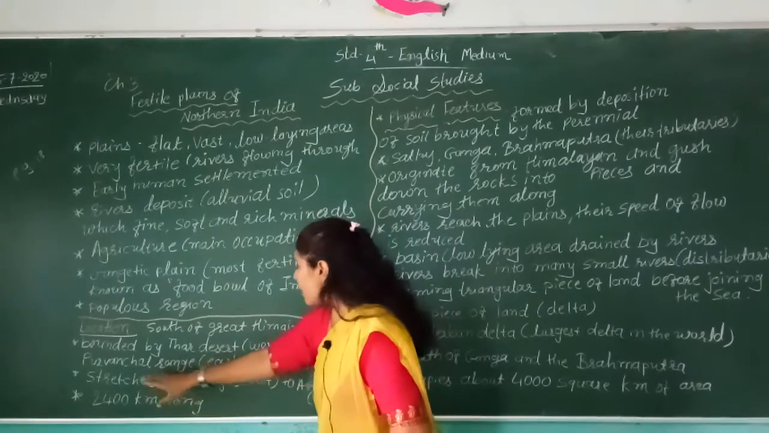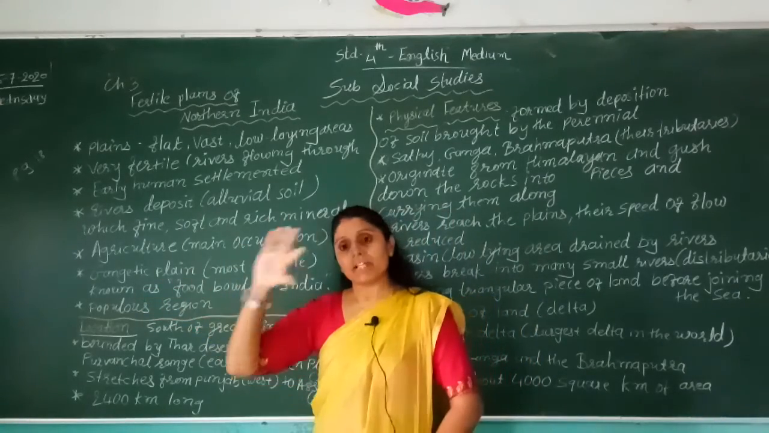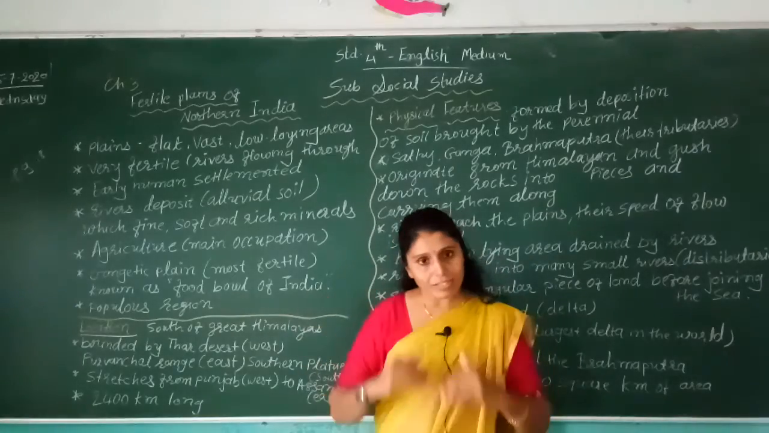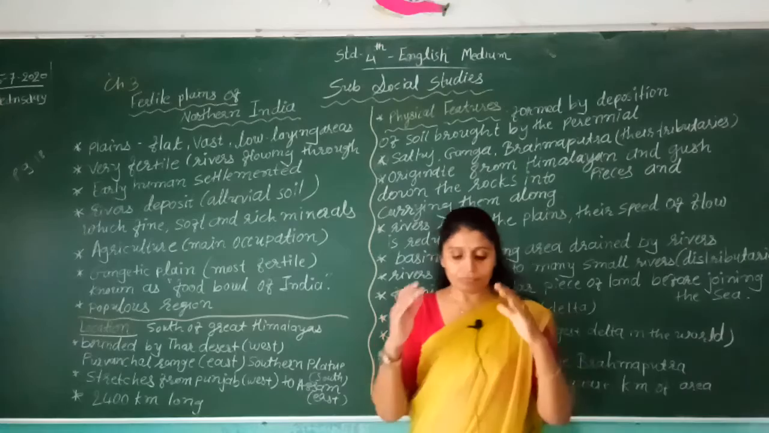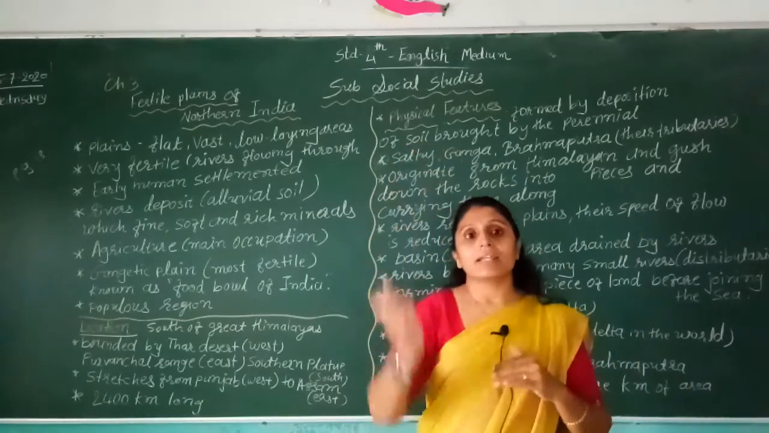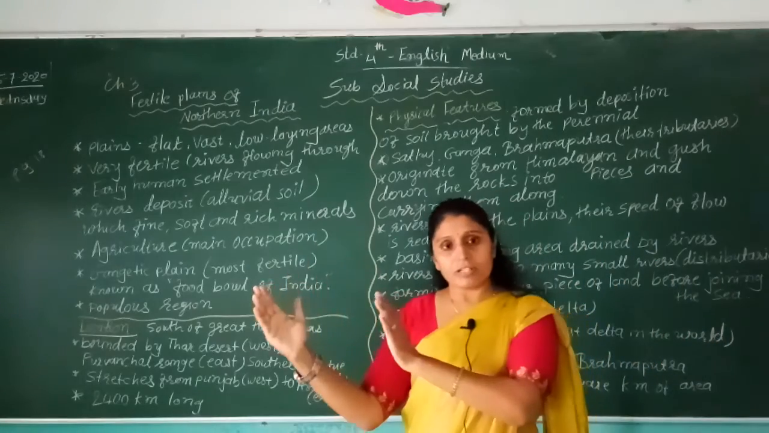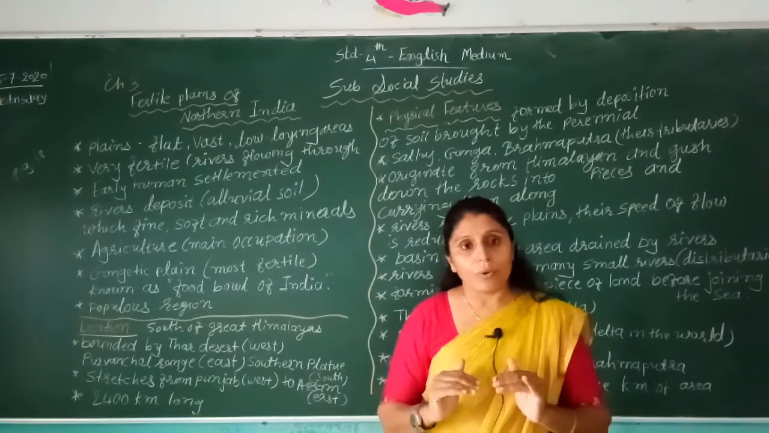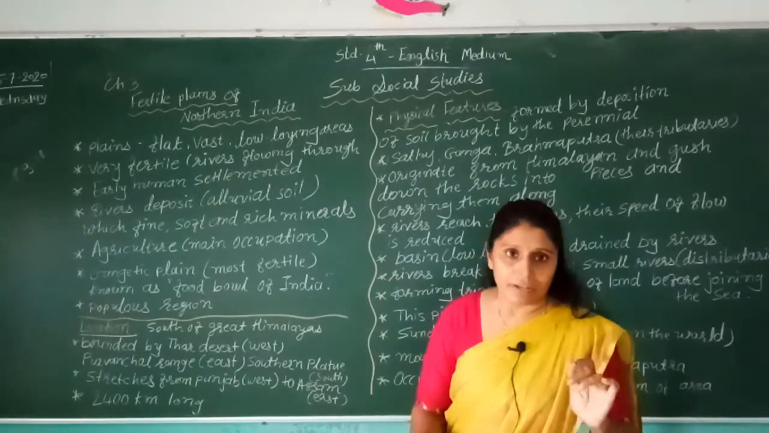Then there is the Purvanchal range on the east side, and the southern plateau on the south side. It is covered by the Himalaya range on the north side, the Thar desert on the west side, the Purvanchal range on the east side, and the southern plateau on the south side. In between is the fertile plain area.